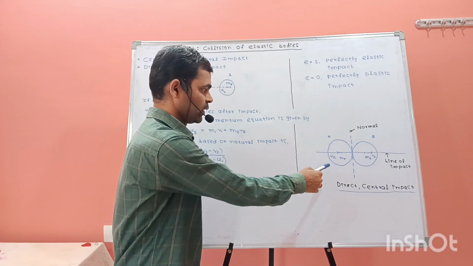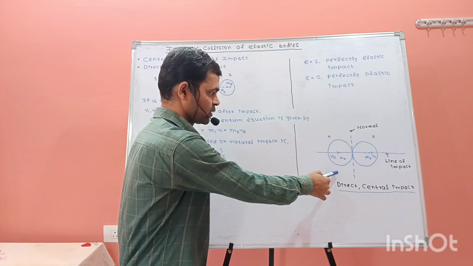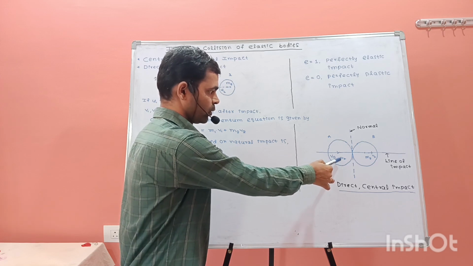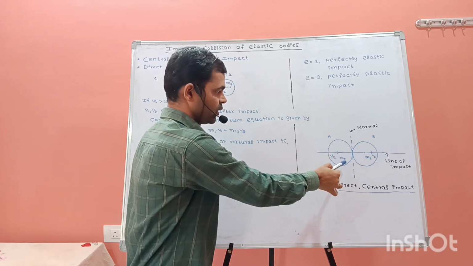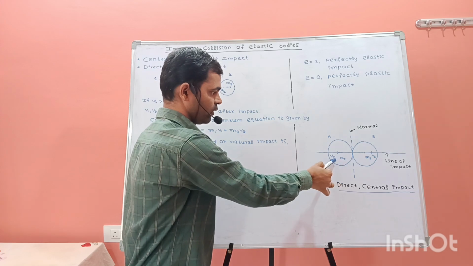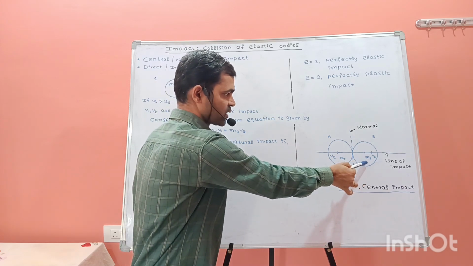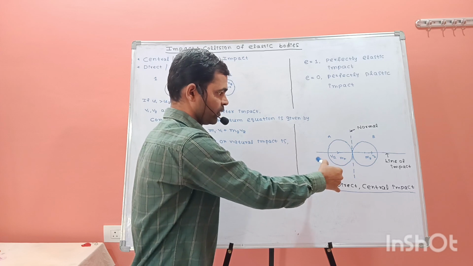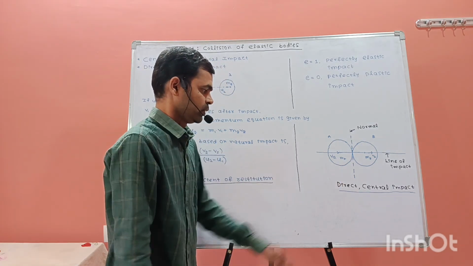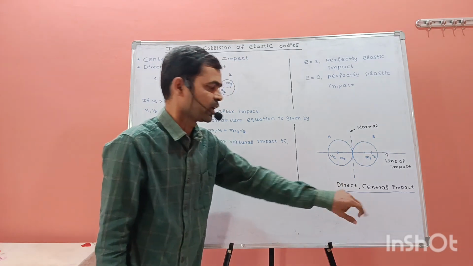So let us say this is one example. Body A, B, mass ma, initial velocity va, initial velocity vb, and mass b. So here this is direct and central impact.